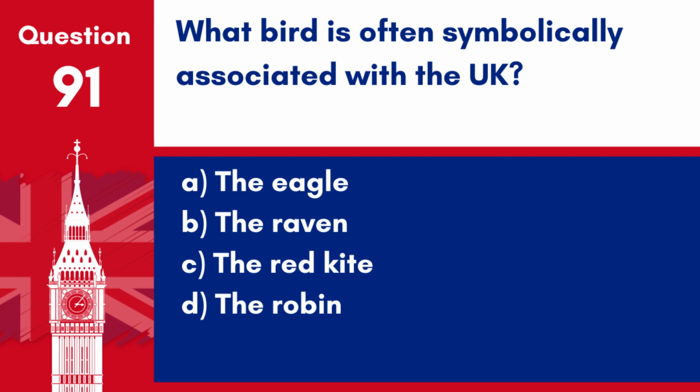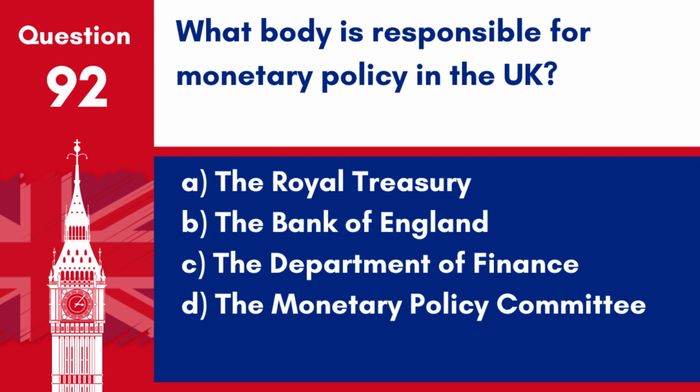Question 91. What bird is often symbolically associated with the UK? A. The eagle. B. The raven. C. The red kite. D. The robin. Answer: D. The robin. The robin, known for its distinctive red breast, is popularly associated with Britain and is a favourite in British gardens.